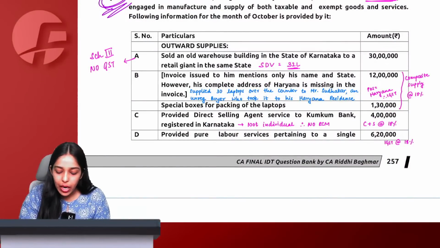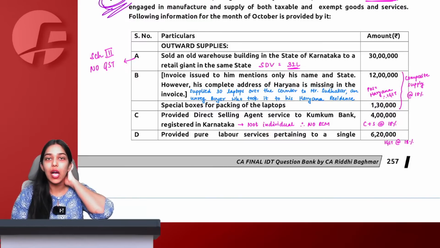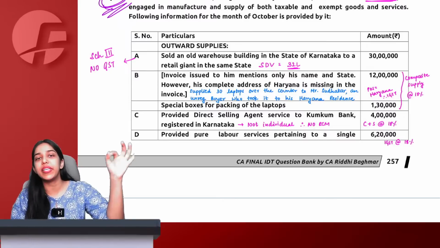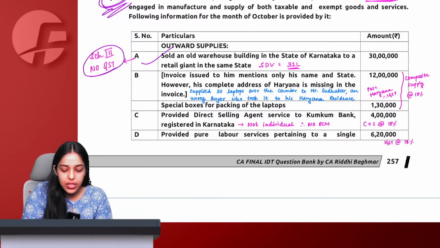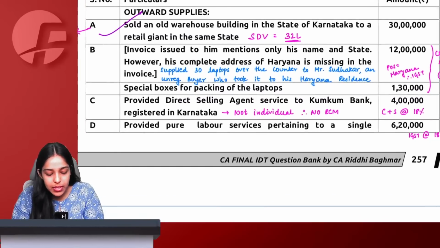Sold an old warehouse building in the state of Karnataka to a retail giant in the same state. Now tell me, if we have sold an old warehouse building, it is a sale of land and building, which is outside the purview of GST. We have studied Schedule 3 negative list, FB changes, where S means sale of land and building. Therefore, no GST on the same.